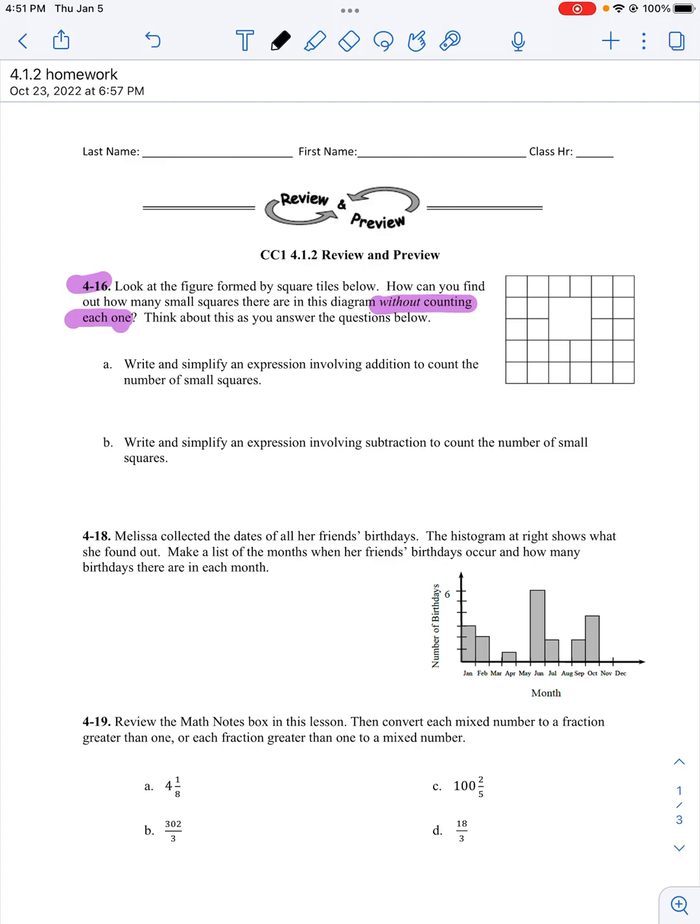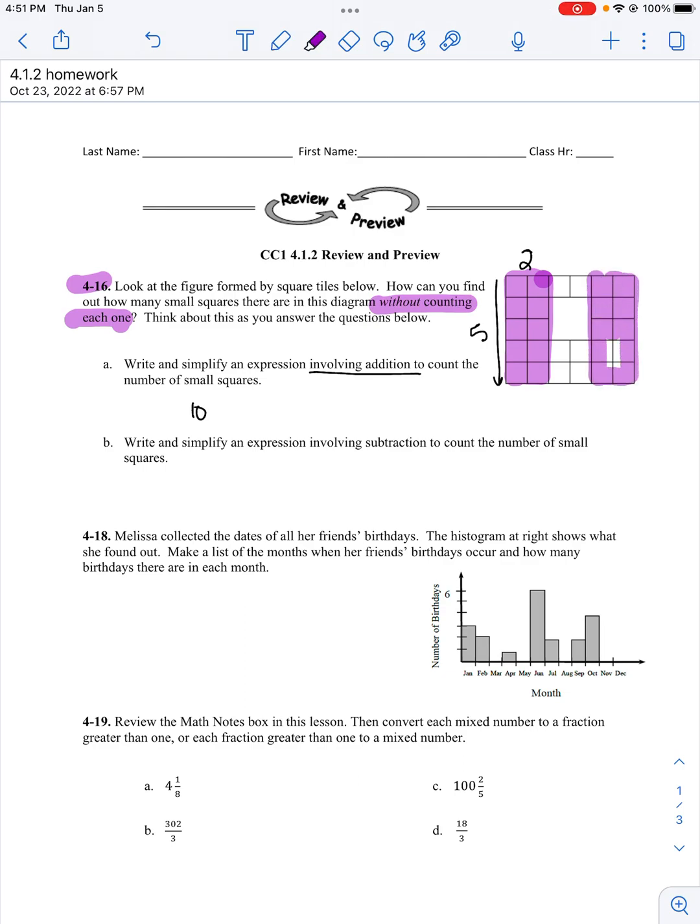Part A. Write and simplify an expression involving addition to count the number of small squares. So I have to use addition. When I'm looking at this pattern, I don't have to count each individual square. I can say, well, here's a group. It's 2 by 5. I can see that it's 2 here and it's 5 here. So that's 10.